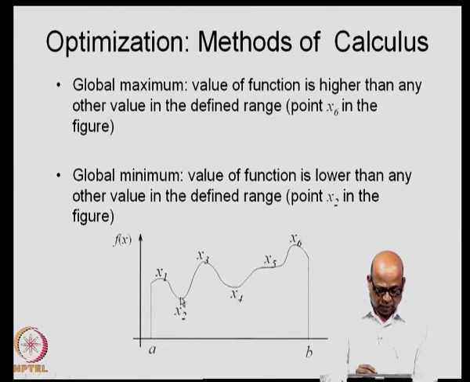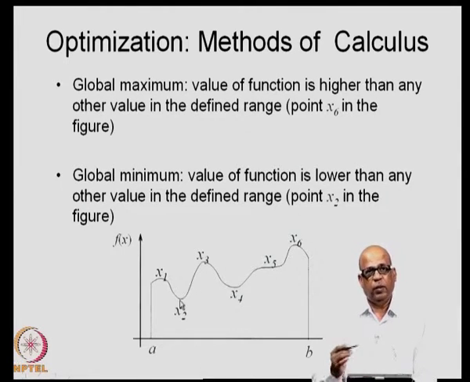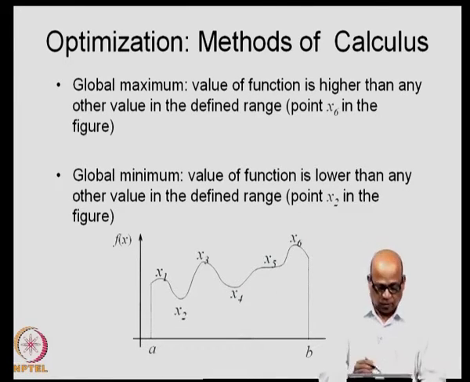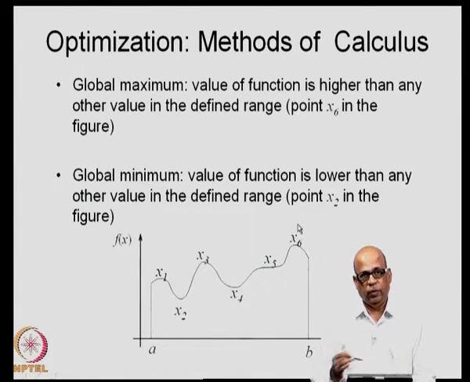Similarly, between x2 and x4, x2 is the lower among the 2 minima. So, x2 is the global minimum. When we are talking about global maximum and global minimum, we are talking within a specified range. That means, within the range a and b, x2 is the global minimum and x6 is the global maximum within this range.